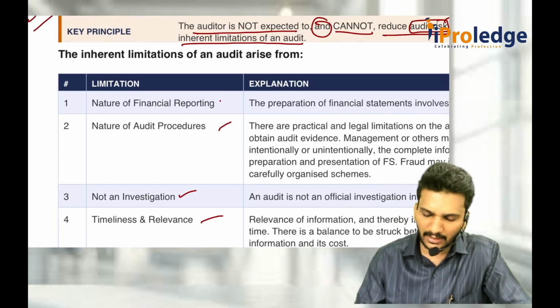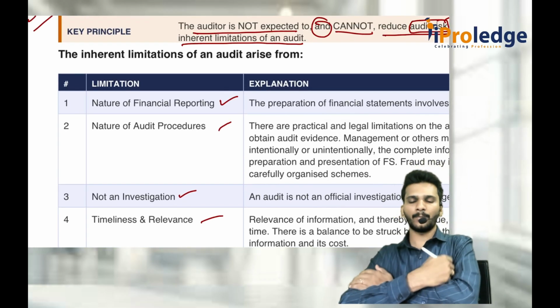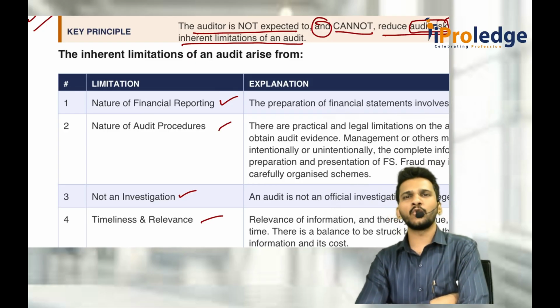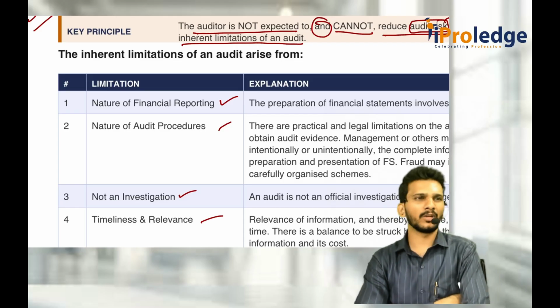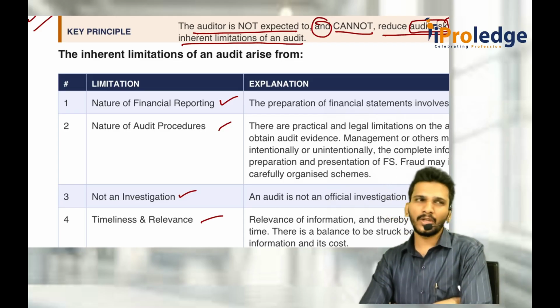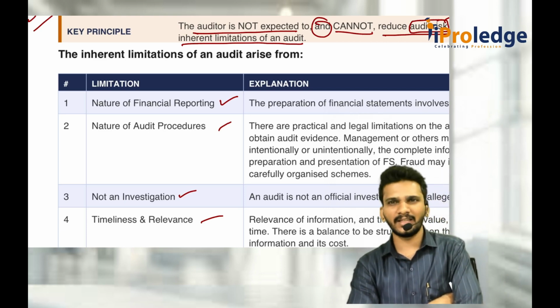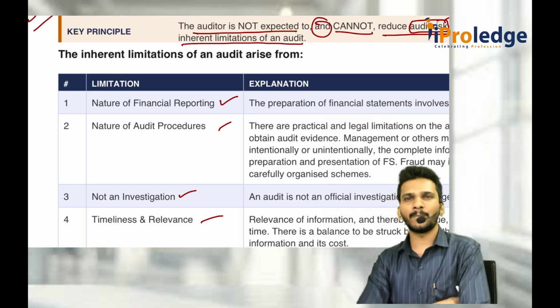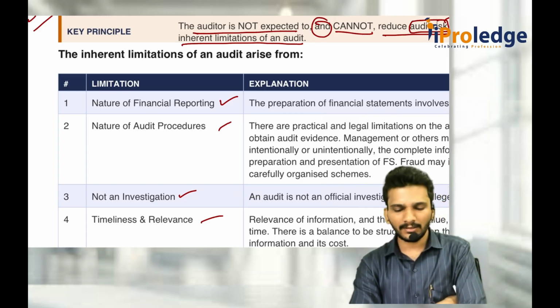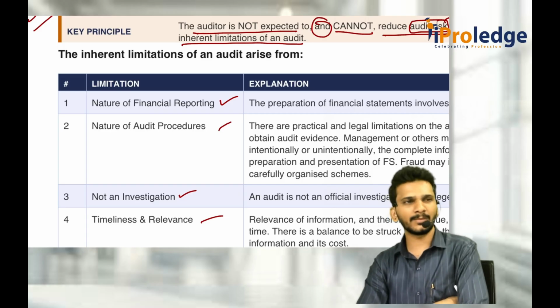Because of the nature of financial reporting, what is the nature of financial reporting? In many cases, what happens? The company makes numerous judgments while looking at the life of an asset, while creating provisions for gratuity, PF, ESI, etc. They make judgments, and it is possible that human judgments can go wrong. There is a possibility because financial reporting consists of some judgment-based areas.